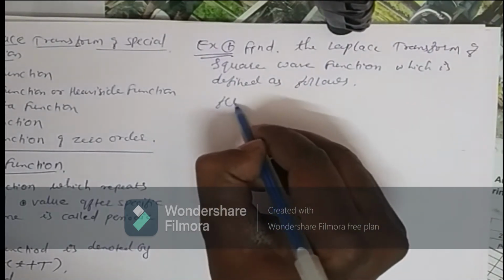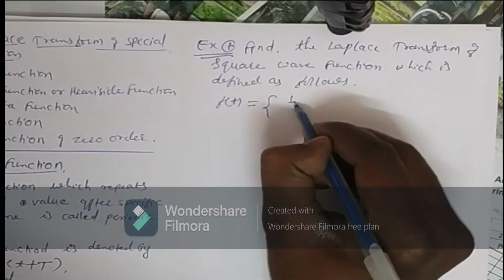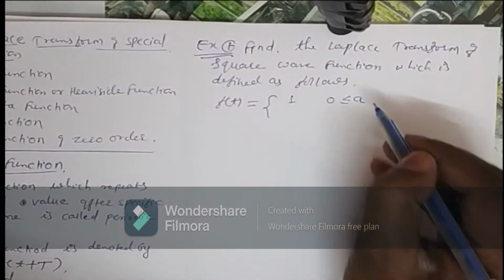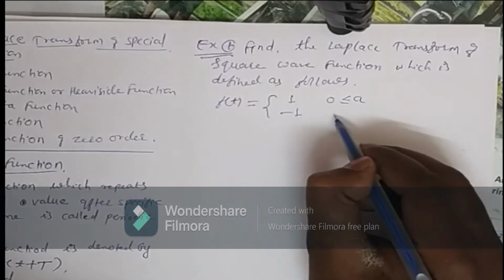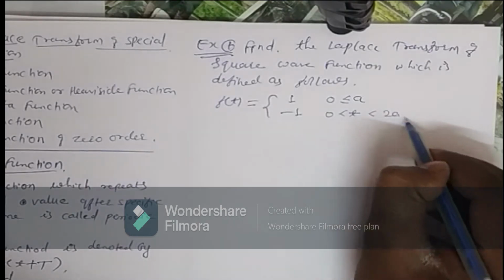F of t is equal to 1 for 0 less than t less than a, and equal to minus 1 for a less than t less than 2a.